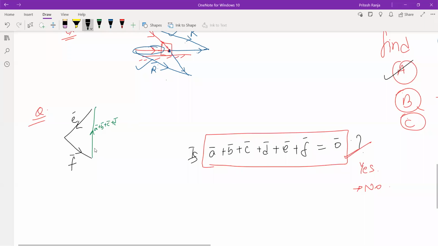So once you have combined a plus b plus c plus d, this will be our direction for a plus b plus c plus d plus e vector. And just observe, this is equal to negative of f vector because f is in opposite direction. So if you take f vector to the left, you will get this statement.